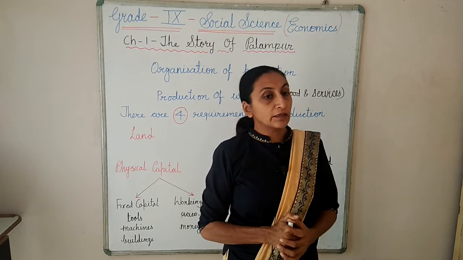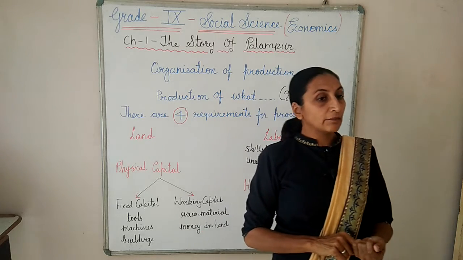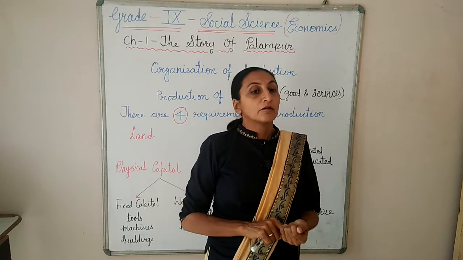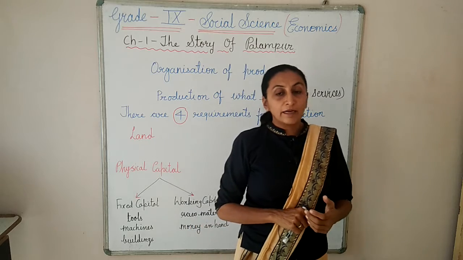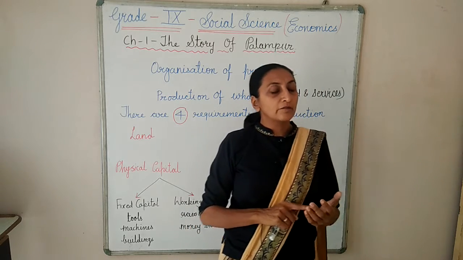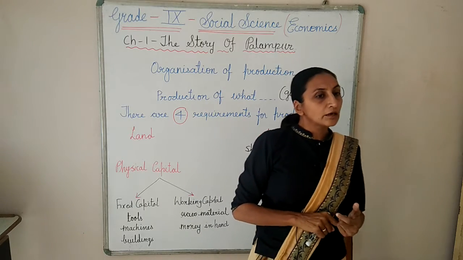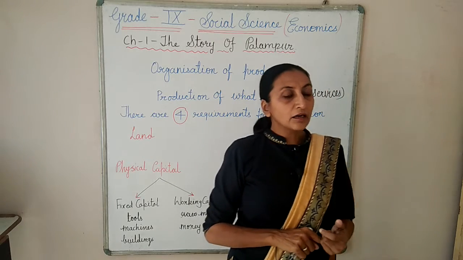450 families are living in Palampur. Very good road and transport facilities are available. Irrigation facilities are available. Electricity is properly available. Schools are available. Hospitals are available. Medical facilities are available. So we can say Palampur is an ideal rural area.